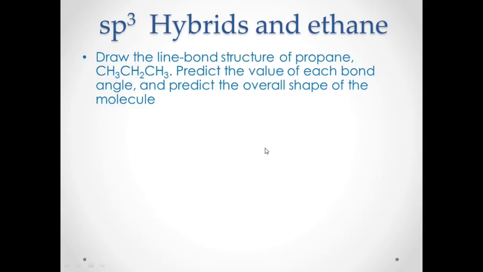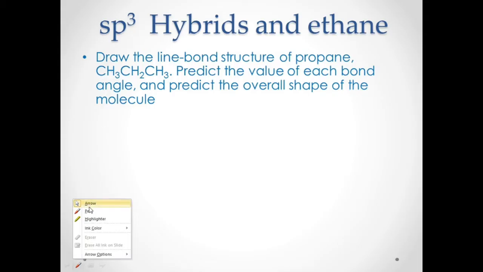So we have here a problem. Draw the line bond structure of propane, predict the value of each bond angle, and predict the overall shape of the molecule. Propane is the next alkane after ethane, so you have methane, ethane, and propane. How do we write the line bond structure?